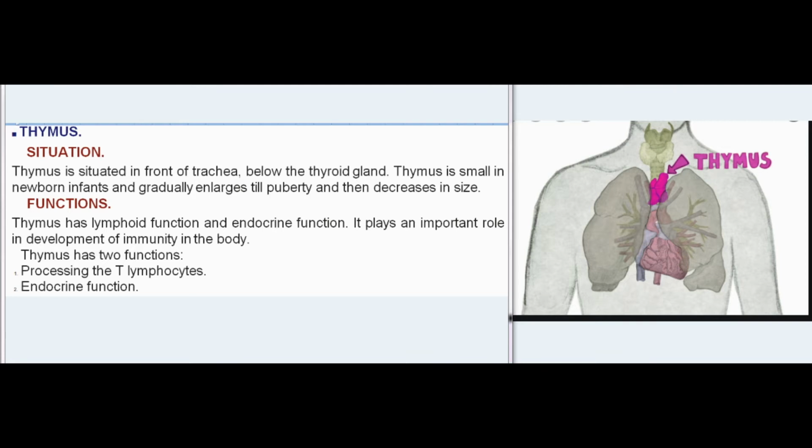Thymus has two functions: processing the T lymphocytes, and endocrine function. Thymus plays an essential role in the development of immunity by processing the T lymphocytes, Chapter 17.